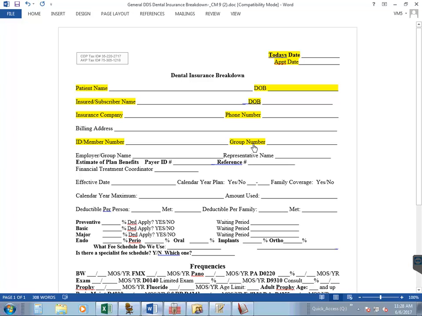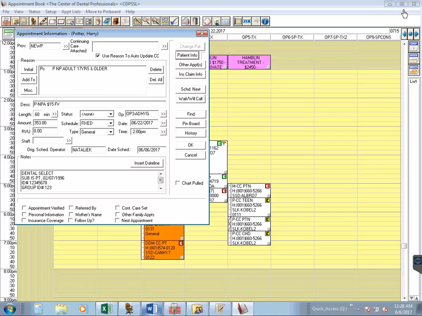So you'll be really thankful that you entered all of this information into the appointment notes, because then you have it there to access and put onto this form. So after you've filled out this form, you take it to the biller and put it into their inbox. And that is the last thing that you have to do in order to schedule a new patient. So you are ready to go.